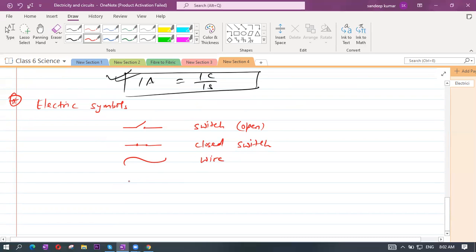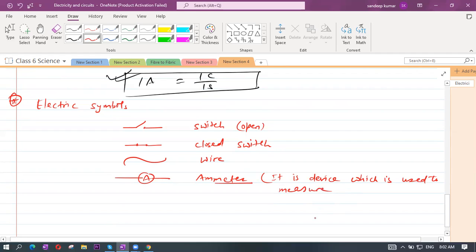This is the symbol of wire. Next, A for ammeter. Ammeter means what? It is a device which is used to measure the current. How much current is flowing in the circuit? With the help of an ammeter, we can measure the current.